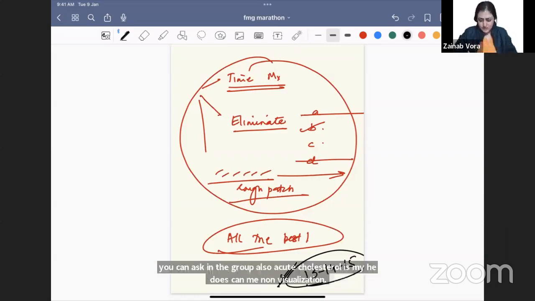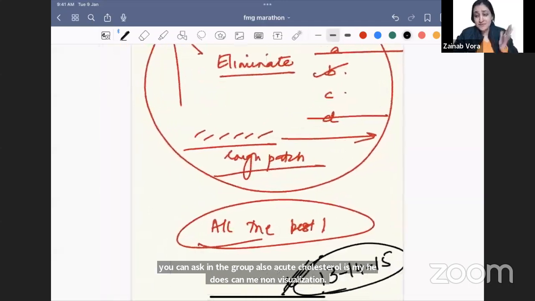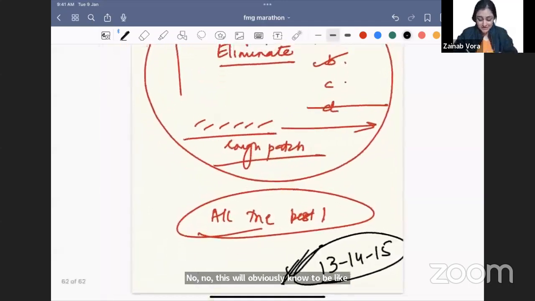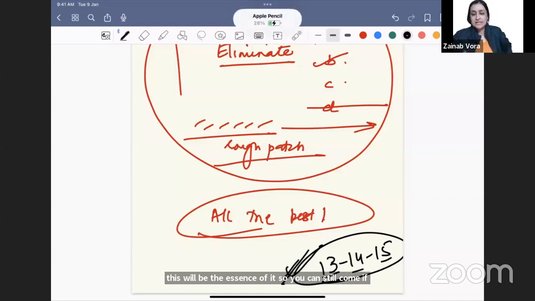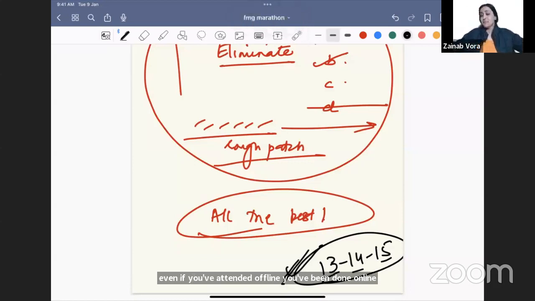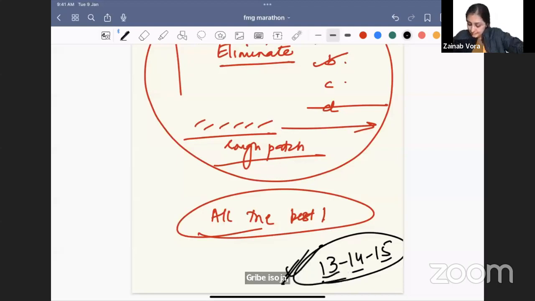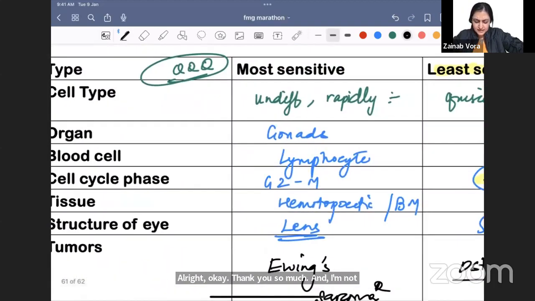No, this will obviously not be like offline BTR, which was 12 hours, this is 2 hours. So this will be the essence of it. So you can still come, even if you've attended offline, you haven't done online, still attend these classes क्योंकि काम होगा, एक revise हो जाएगा साथ में. So this is what you have to do. Okay. All right. Thank you so much. And nothing much. I think इतना कर लो बहुत है.